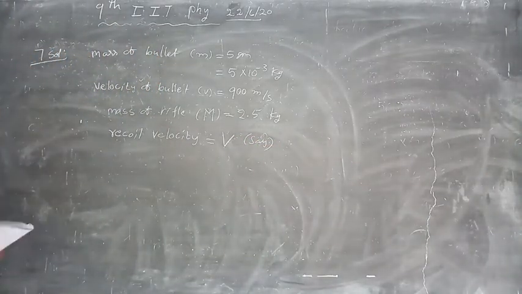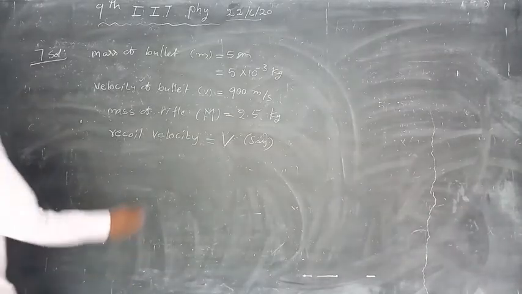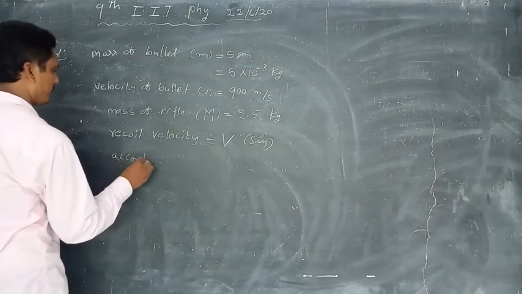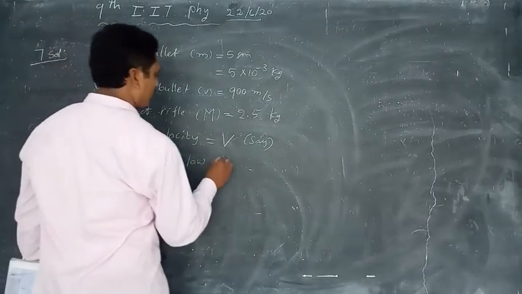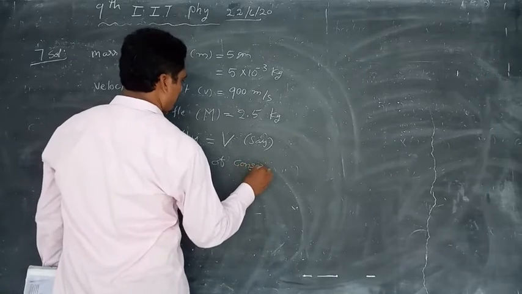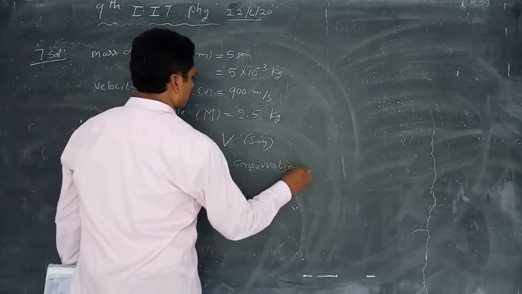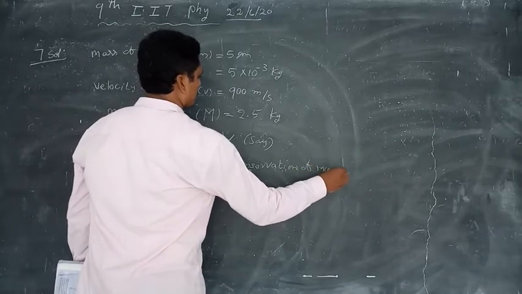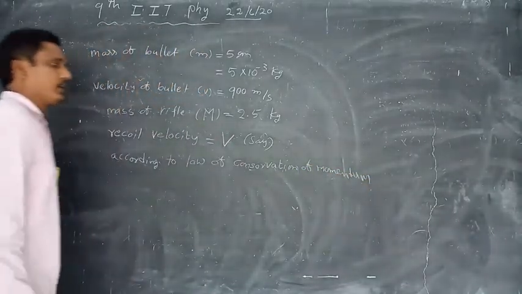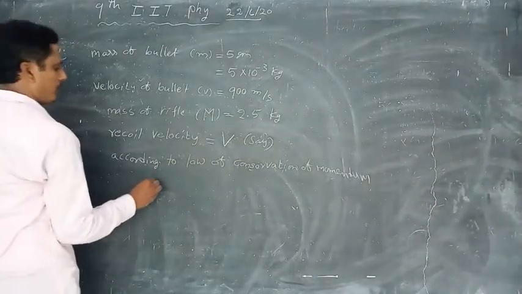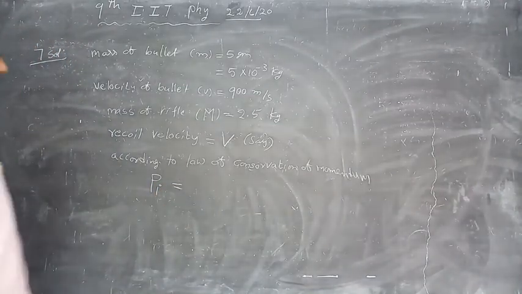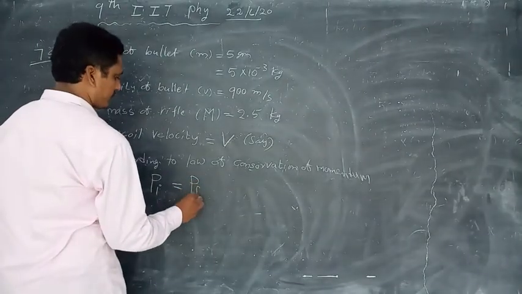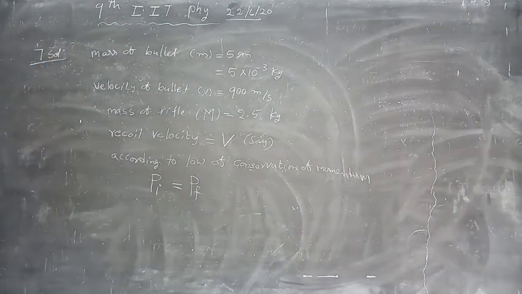According to law of conservation of momentum, before firing, that means initial momentum, Pi, is equal to momentum after firing, that is final momentum, Pf.